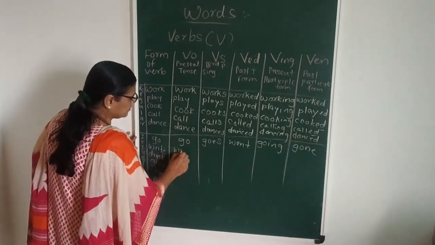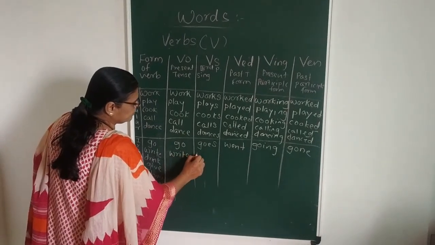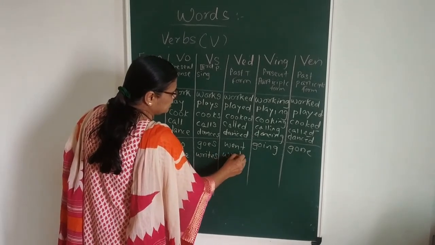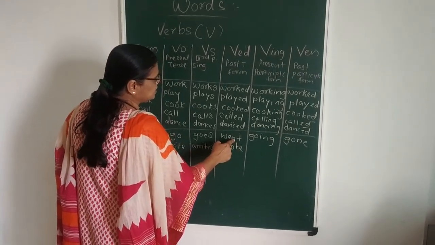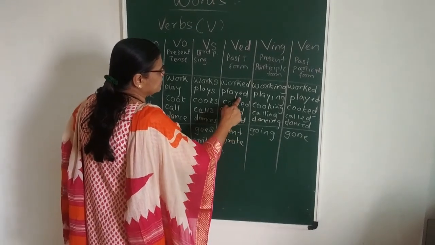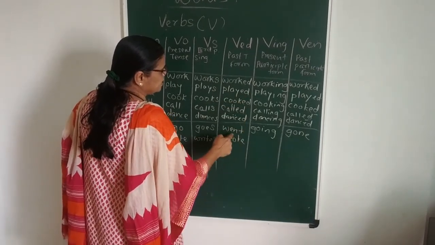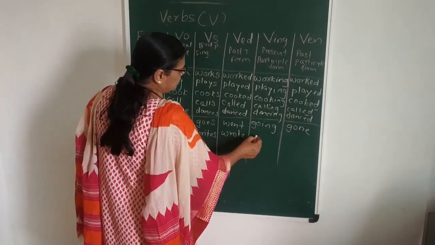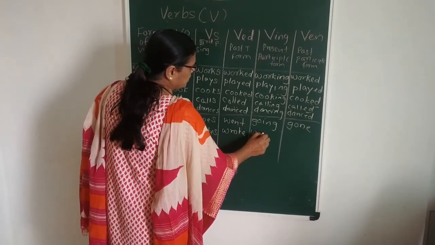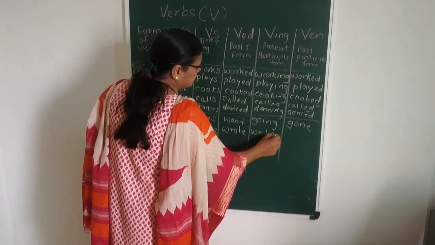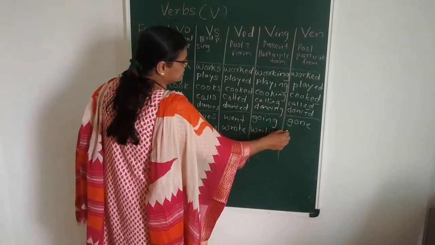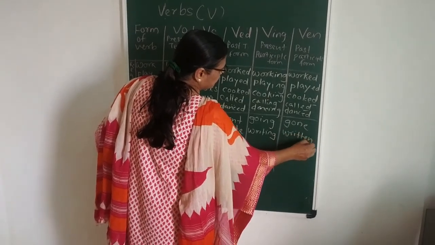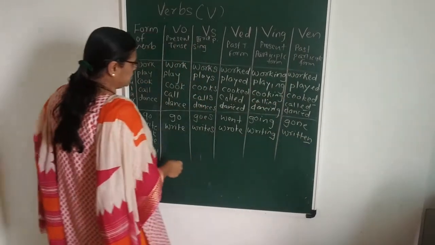Now write. Writes, wrote. Here we see that we are not attaching ed in the past form, as in regular verbs we attach ed to the past form. Here its form is changed. Write becomes wrote. In case of present participle, writing, and in case of past participle, written. En is attached here, VEN.